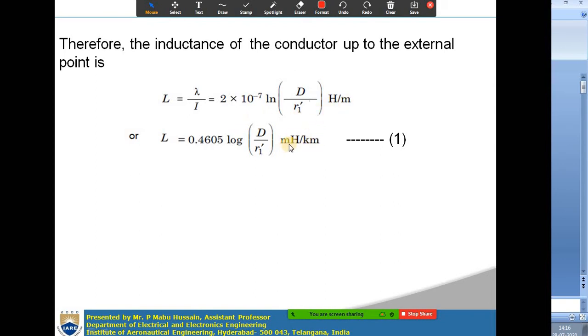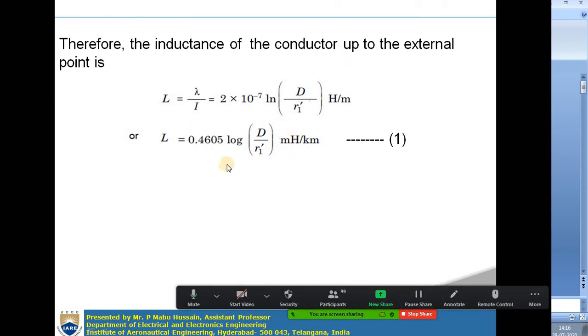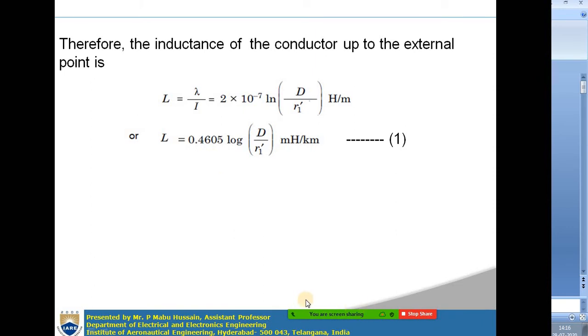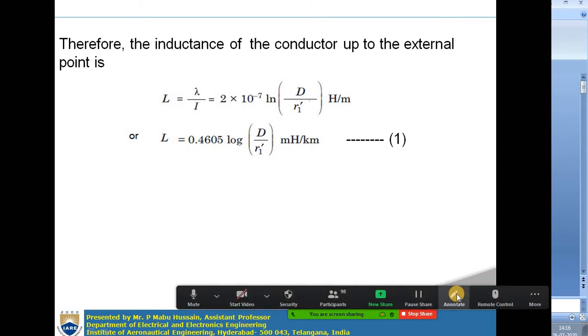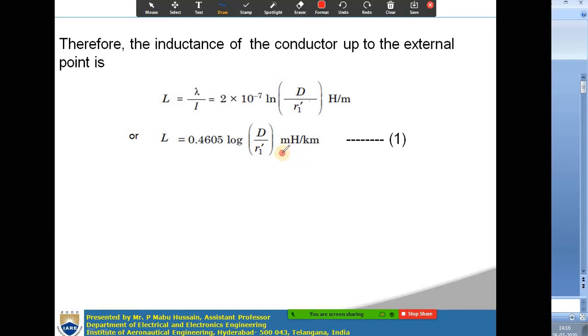Now if you want to convert this ln term to logarithmic, you do some calculations, and also convert meters into kilometers and henries into millihenries. Then the final expression you will get is 0.4605 log d by r dash, which is in millihenries per kilometer.